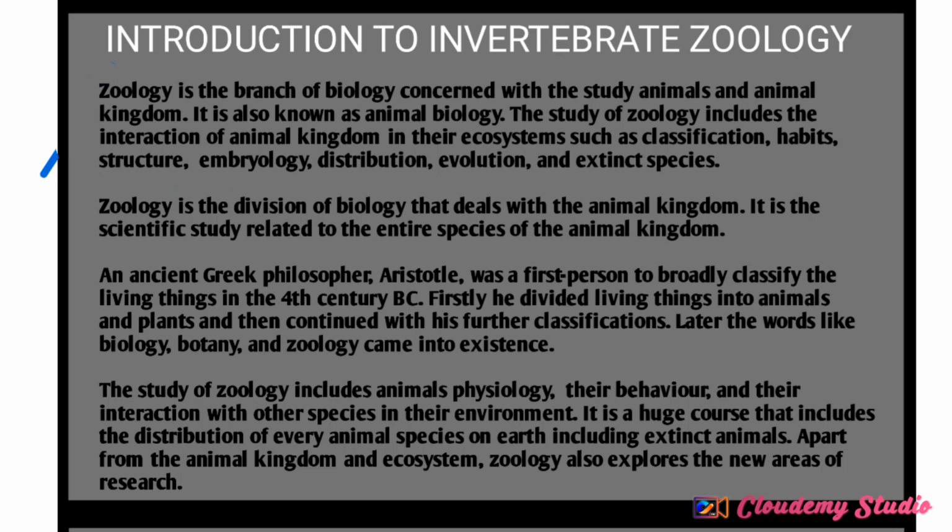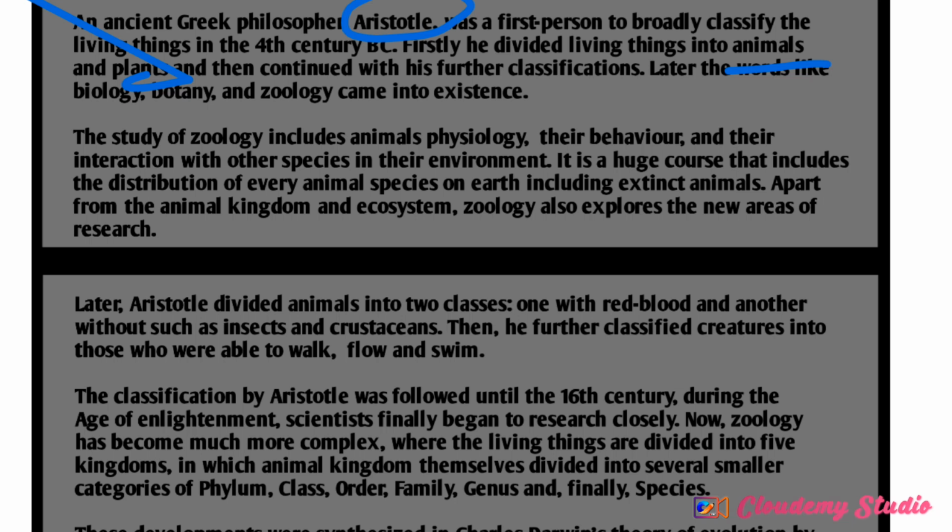Now, zoology is the division of biology that deals with the animal kingdom. I've said that already. And the pioneer of this particular branch of biology is a Greek philosopher named Aristotle. He was the first person to classify living things into animals and plants, and he further classified living organisms based on their physical characteristics.